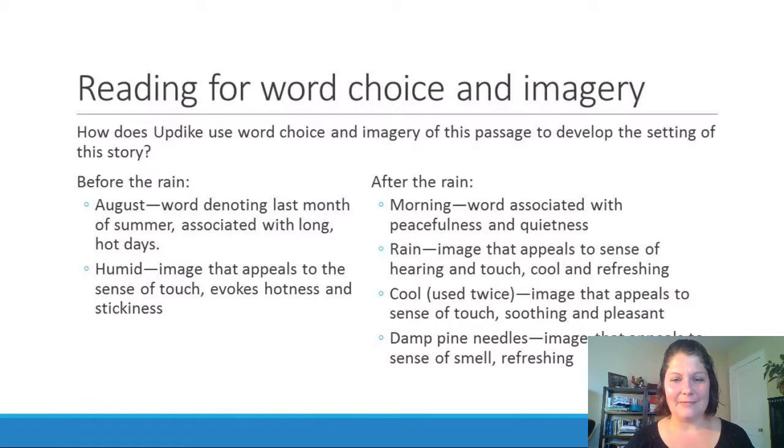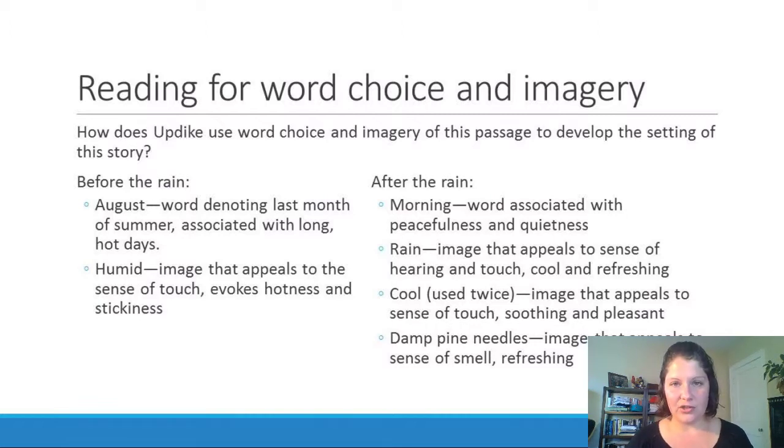And then also the image cool, which the narrator uses twice. That's an image that, again, appeals to the sense of touch. When you hear the word cool, you imagine a cool breeze or a cool wind that's soothing and pleasant. And then finally, the image of damp pine needles, which appeals to the sense of smell. For me, someone who grew up in an area that had a lot of damp pine needles, it's a soothing and refreshing and calming sensation.